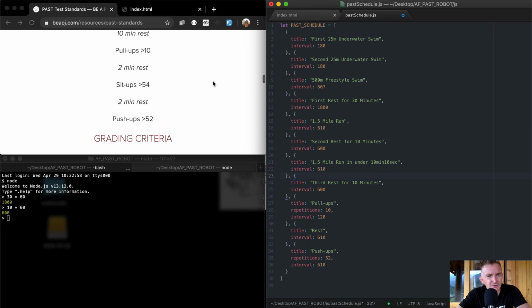After the pull-ups, you get a 2-minute rest. 2 minutes, 2 times 60 is 120. And we're going to call this the fourth rest for 2 minutes. Okay, the fourth rest for 2 minutes, that's after the pull-ups. And then we're going to do pull-ups, sit-ups, push-ups. I'm going to just add it in here.